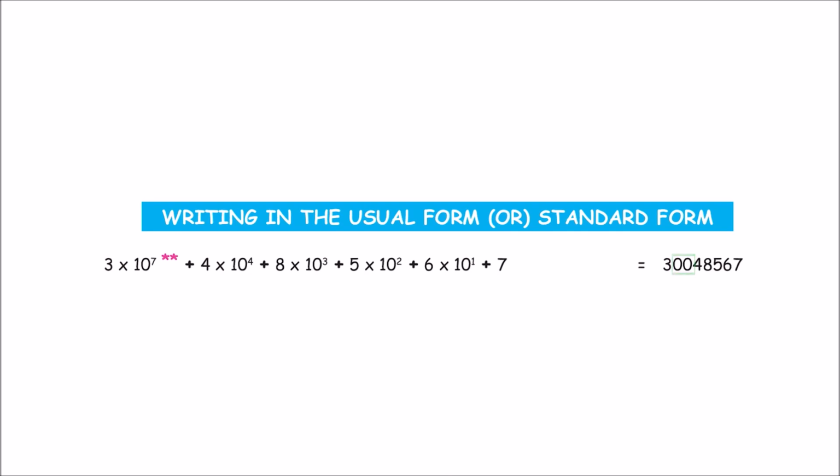So let's go ahead and write the number. What do you think is the standard form of this long form number? It is 300 because 10 to the power of 6 and 10 to the power of 5 are missing. So 300485667. So now you know how to write a number in its expanded form or in the standard form.